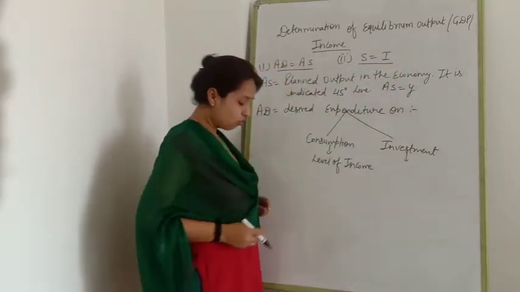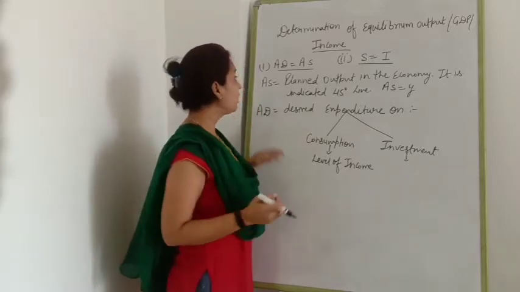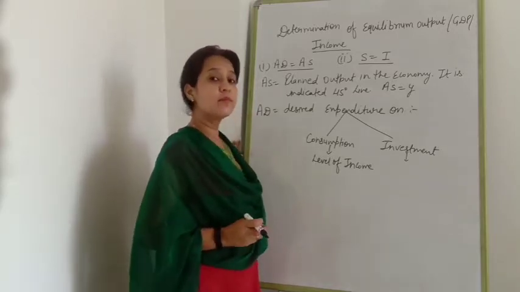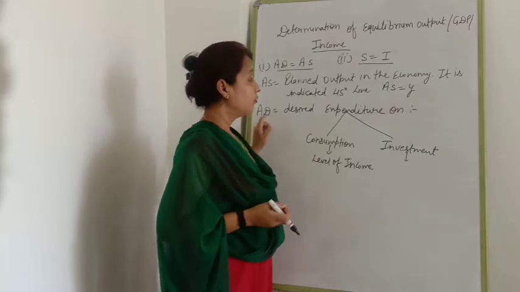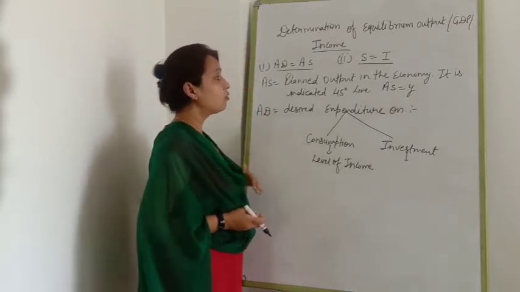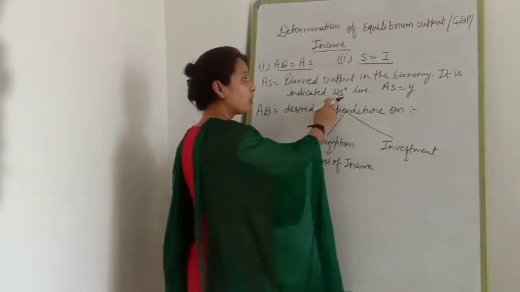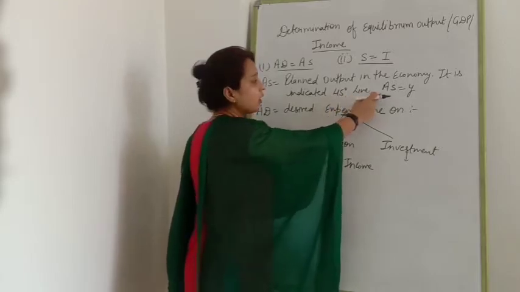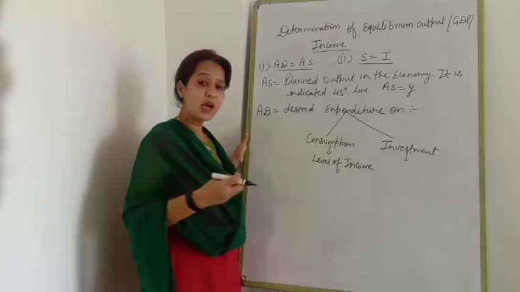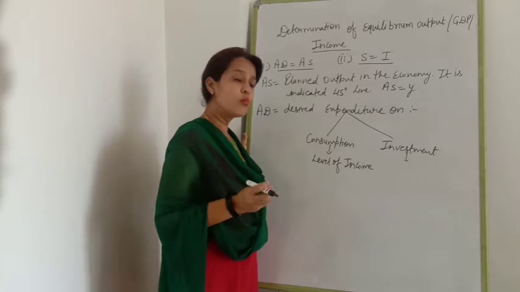I will explain one by one how we can get AD equal to AS. All of you know AS is the planned output, or desired output, which the producer is planning to produce in the economic year. It is indicated by the 45 degree line, and AS is equal to Y. I taught you in the previous chapter why AS is equal to Y.